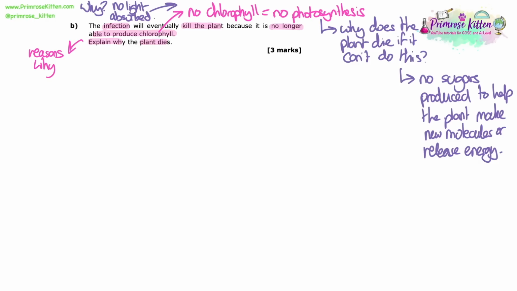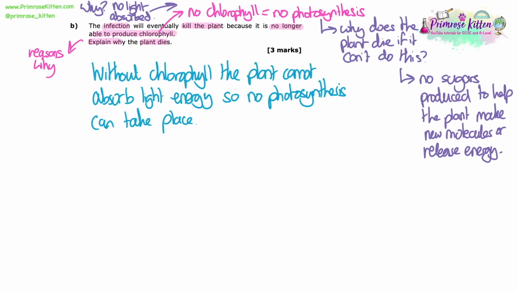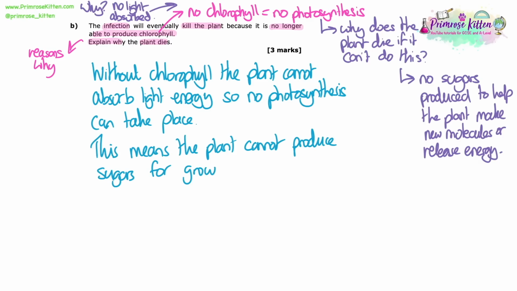We also need to think about, we can't just say no chlorophyll, it means no photosynthesis. Why? Because chlorophyll is where the light energy is absorbed for photosynthesis. So without that green pigment, it can't absorb light energy for photosynthesis. And then we can say if we can't do photosynthesis, then we can't produce sugars. And then we can link that to a reason why the plant would die, because that would give us our 3 marks. So without chlorophyll, the plant cannot absorb light energy, so no photosynthesis can take place. This means the plant can't produce sugars for growth, and that's enough.